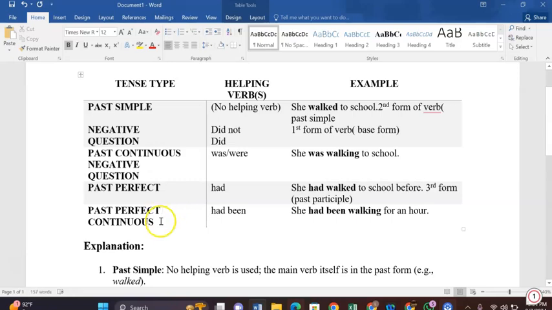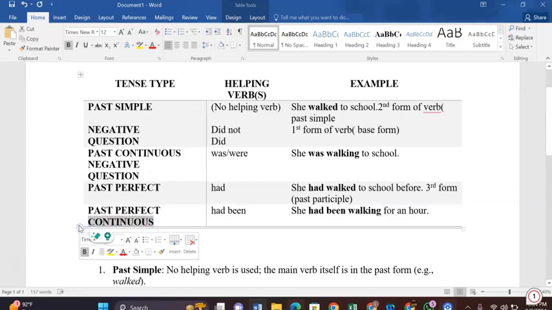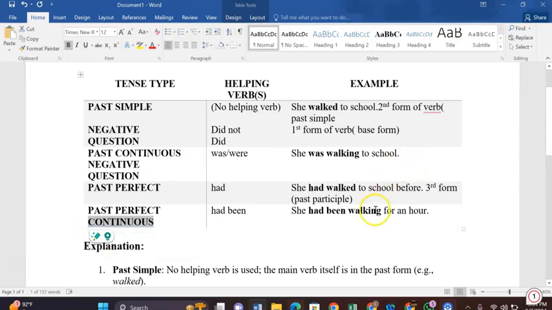Past perfect continuous. For the continuous, I already told you that every time continuous comes, you have to use first form with ing. We use first form with ing. And for the perfect, we have to use has, have, and third form, I already told you. But here we cannot use third form and first form together. So for the first form, we will use it because of continuous. But because there are two forms together, we will use been with that.